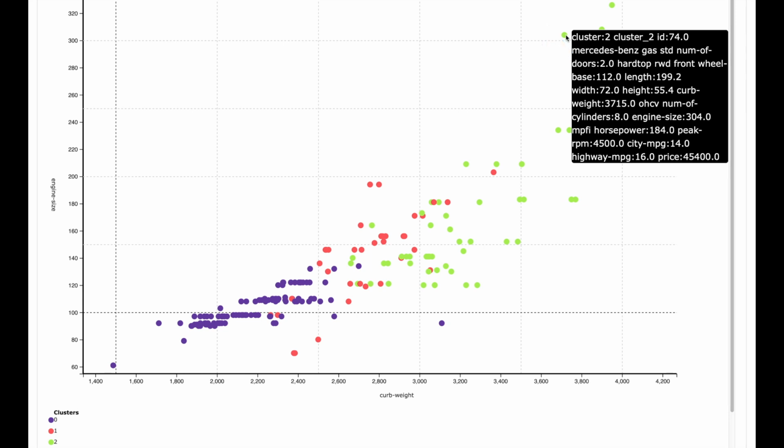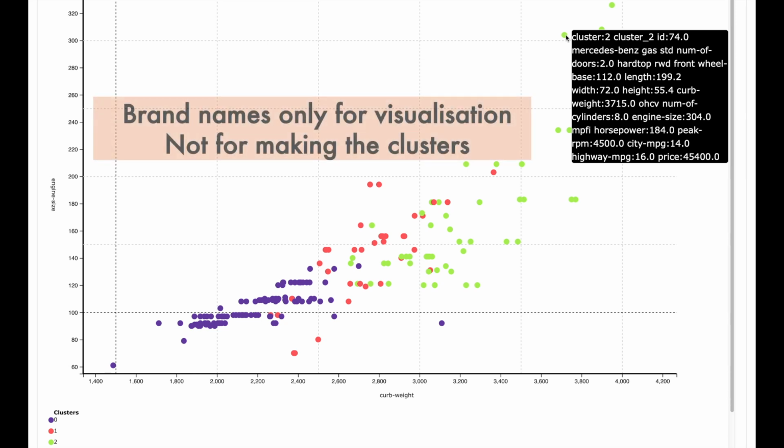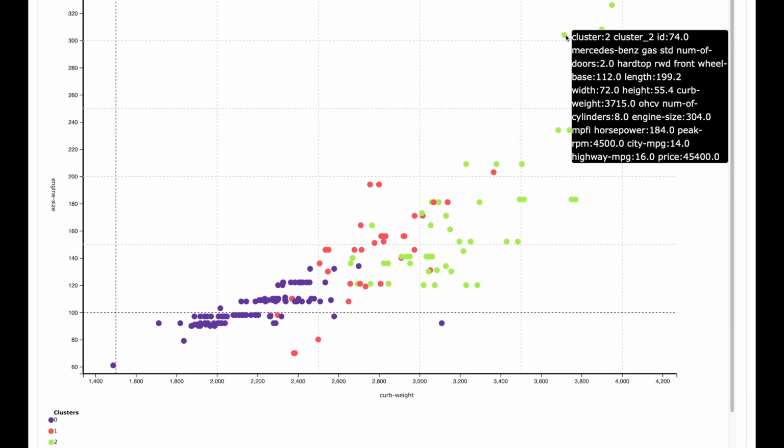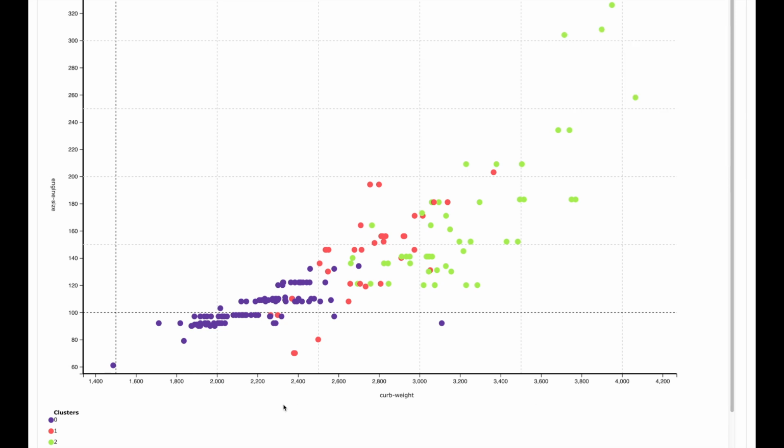So once again you see all these brand names of the car, but these brand names are only for visualization purposes. They have not been chosen for clustering because we have taken only the technical characteristic of the car to make the clusters, and we have left out the brand name and the price and other details. So let us now try to interpret what these clusters mean.